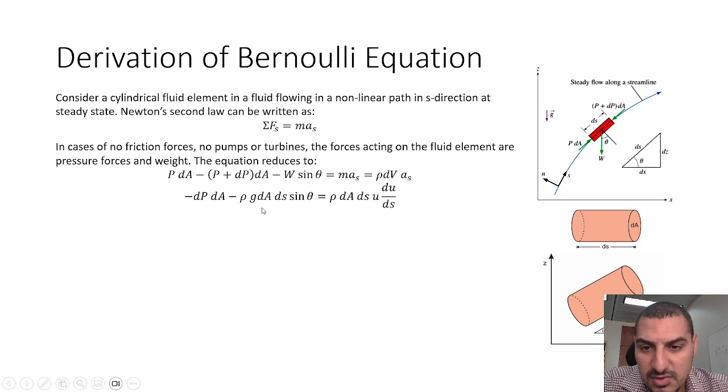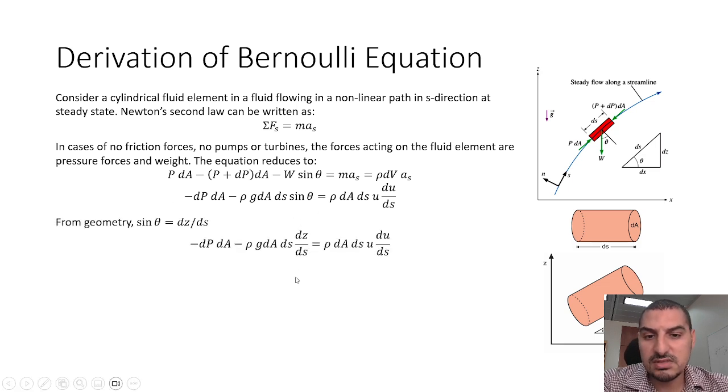This is the mass times g, times sine theta. It is rho dA ds, the same m. The difference here is the acceleration, which we put as u du by ds. Now we can simplify the equation by putting sine theta as dz by ds, and now this is the equation.